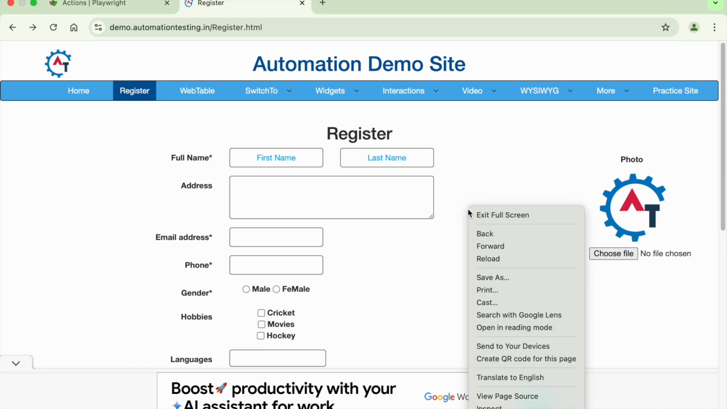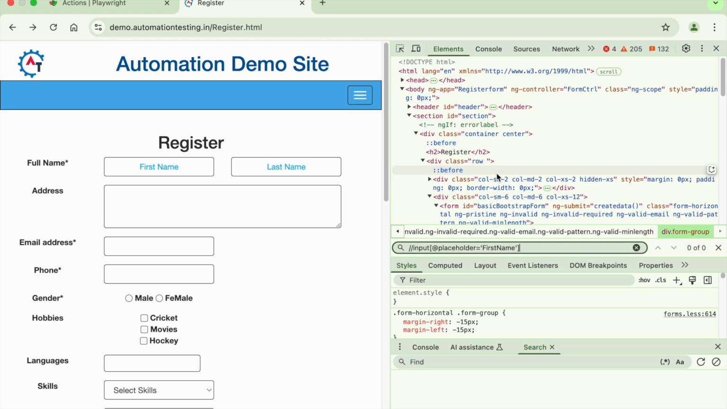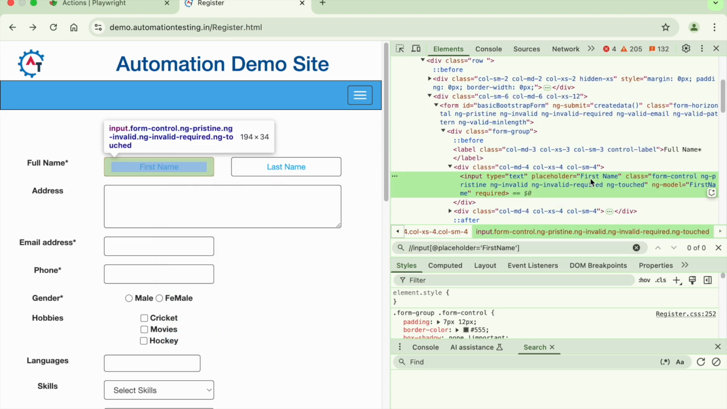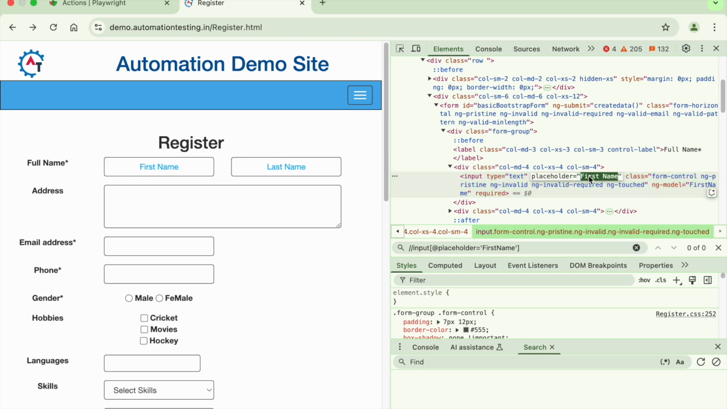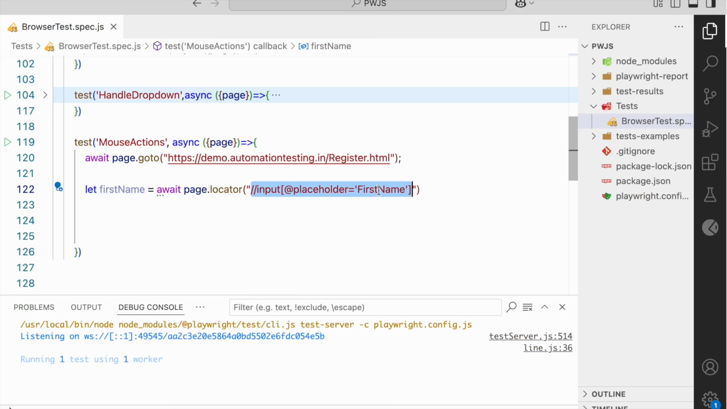See, inspect, command F. Okay, so there is something wrong in this XPath. Let me do it again. Okay, the first name has a space. So I will add one space here. So on this first name we will do mouse actions.